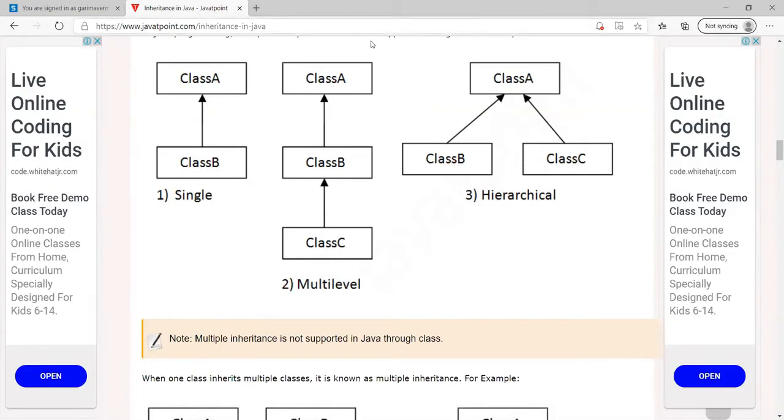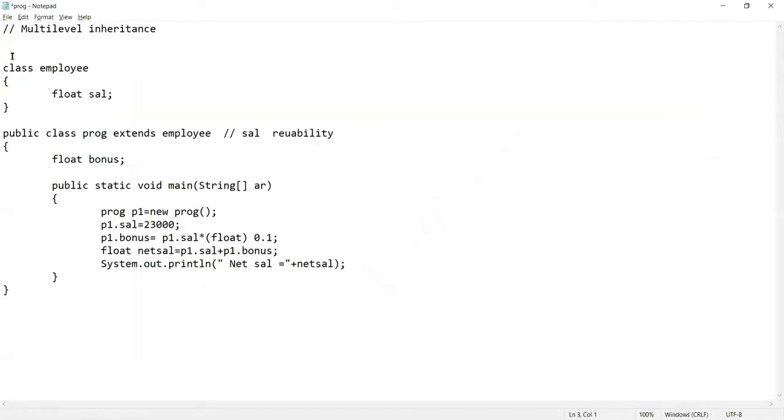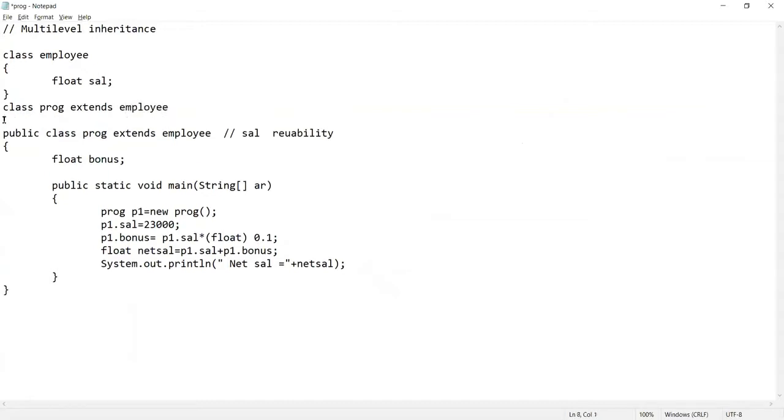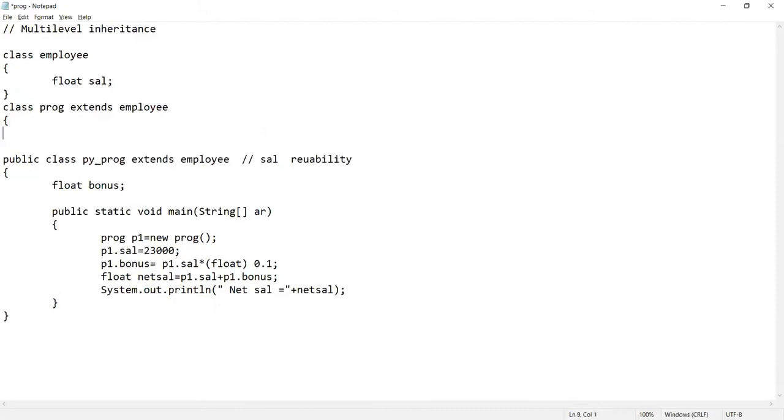Now let's see how I can write the program for it. Okay, so I have a class employee, then I have a class programmer. Now before programmer, suppose I am having a class programmer extends employee, and this is Python programmer. This is Python programmer class, right? अभी इसको बना करके देखते हैं.